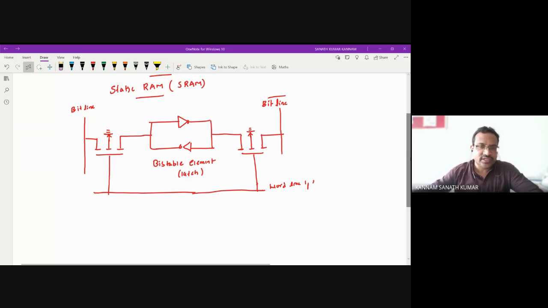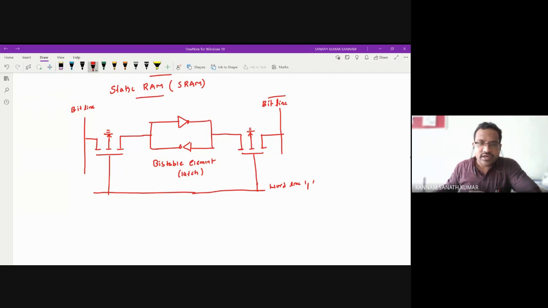The NMOS is short circuited. So sorry, these two NMOS will be on. So what happens? Whatever the data present in this latch can be read by using this bitline and bitline bar. So that means whatever our processor has, it can be read by bitline and bitline bar. So that is nothing but the read operation.